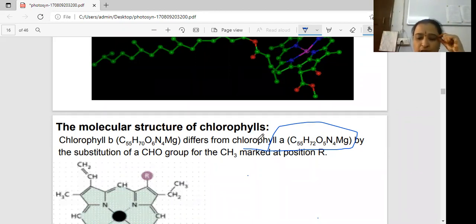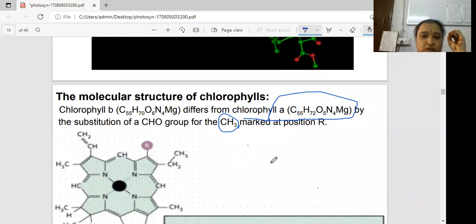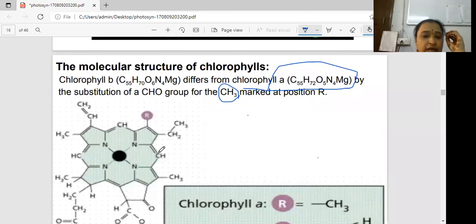Another thing here, with regards to their molecular structure, the chlorophyll A and B. Listen carefully. In the case of chlorophyll A, there is a methyl group. What is methyl? Methyl is CH3, a methyl group. The methyl group is attached to the third carbon of the second pyrrole ring. You can observe the CH3 group here.